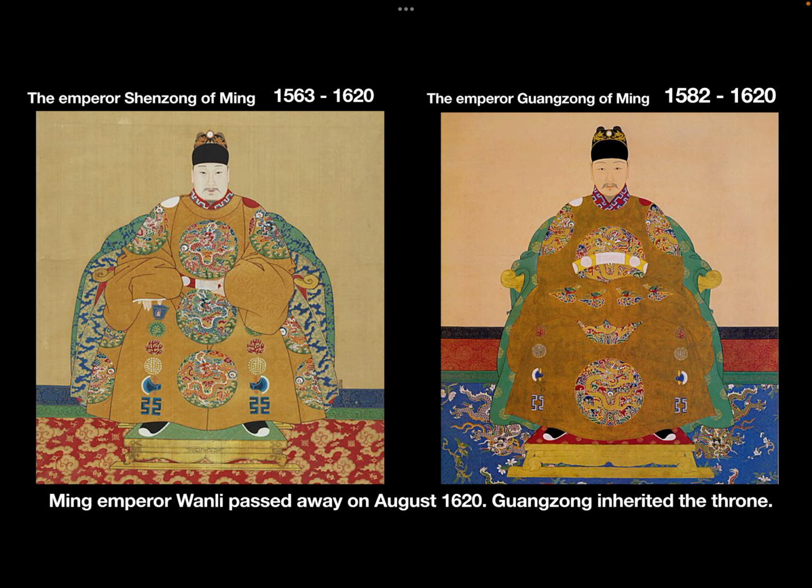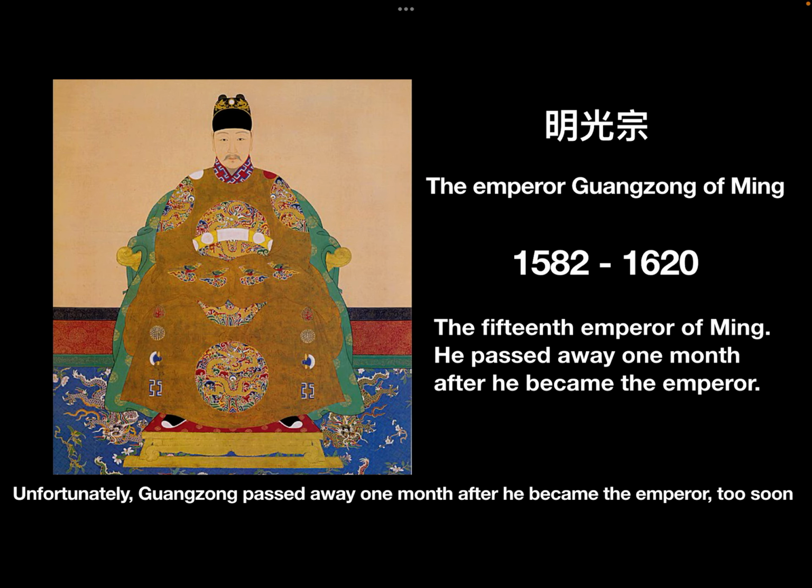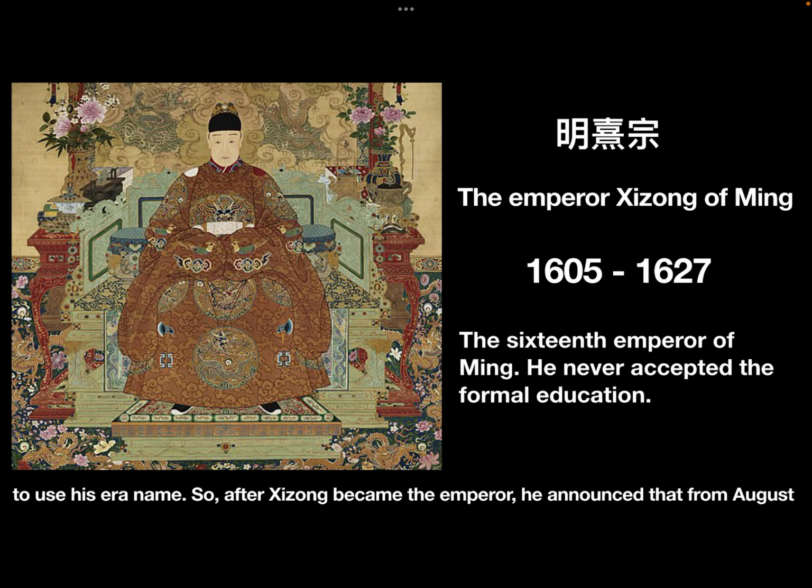Ming Emperor Wanli passed away in August 1620. Guangzong inherited the throne. Guangzong chose Taichang as his reign name and would use it on the first day of 1621. Unfortunately, Guangzong passed away one month after he became the emperor, too soon to use his reign name.